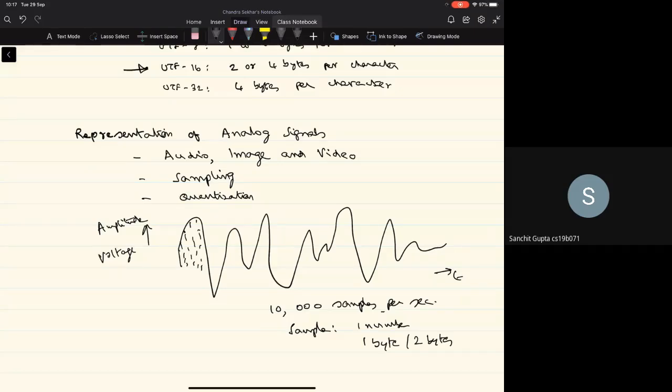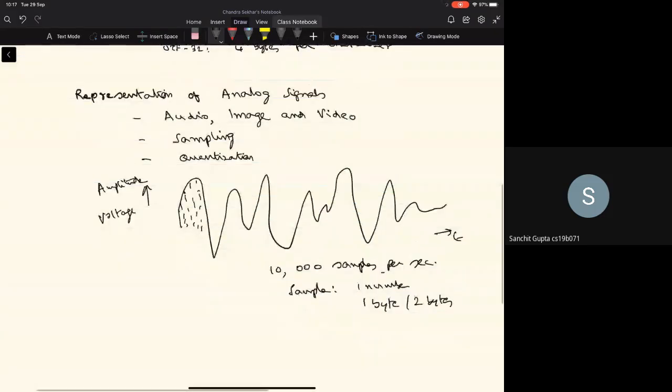Those who are interested can go into the details of this process of conversion of analog signals to digital signals. There are what are called analog to digital converters, typically used in a computer system, which take the audio data as the input and then convert it into the digital representation, in terms of a number of samples, with 1 or 2 bytes per sample.